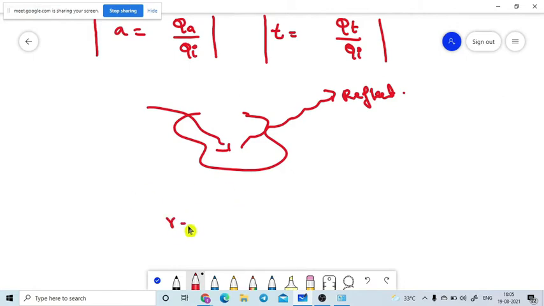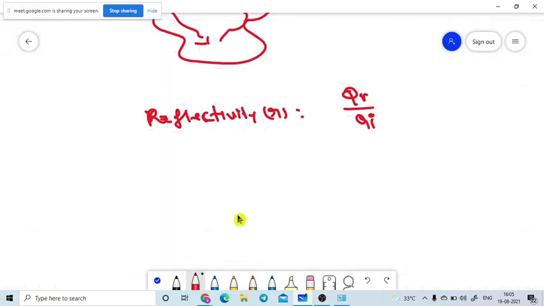What is the reflectivity formula? R, it will be denoted as the reflectivity. Let me write: reflectivity, small r, is equal to QR divided by Q incident. What is meant by QR? The amount of heat energy which is reflected from the body, and QI, the amount of heat energy which is incident on the body. So it is the ratio of the heat energy reflected by the body.